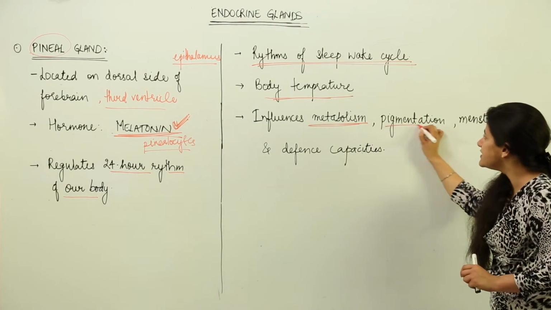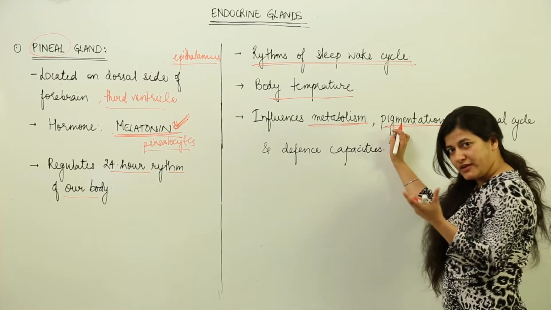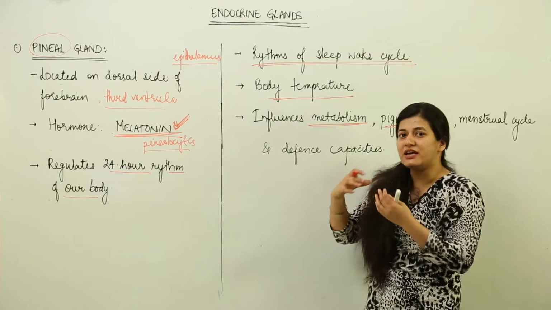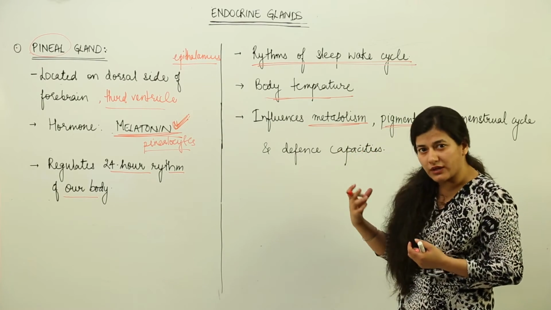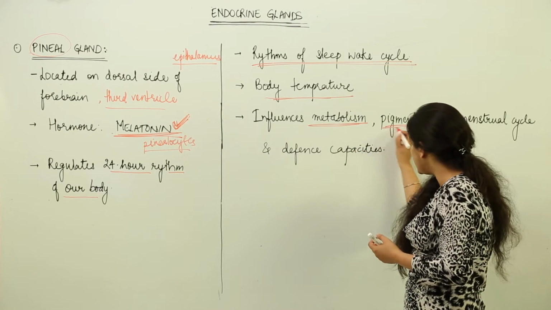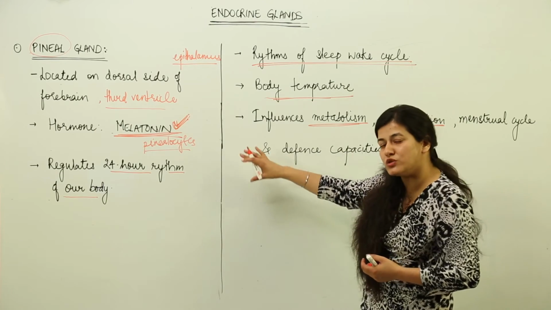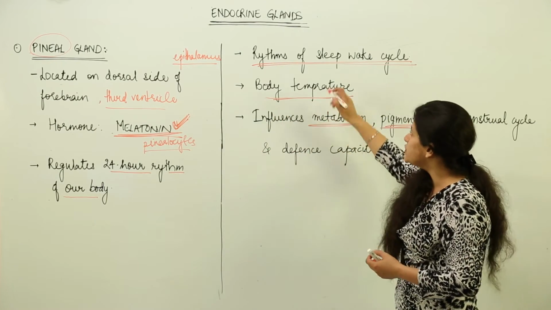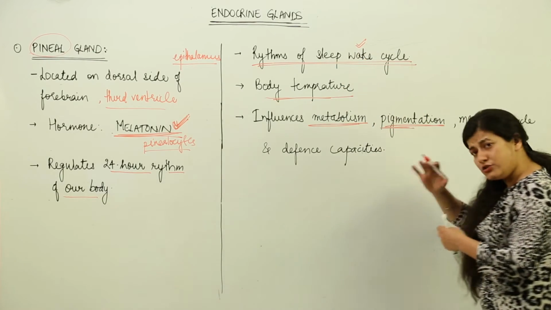It can influence the pigmentation along with melanocyte stimulating hormone. You know that when somebody stays awake for a longer time, they have dark circles around their eyes. So you can associate that this pigmentation is somewhat caused by melatonin whose secretion was reduced or abrupt due to the sleep wake cycle which was disturbed. Alright, so we need to sleep after some time.